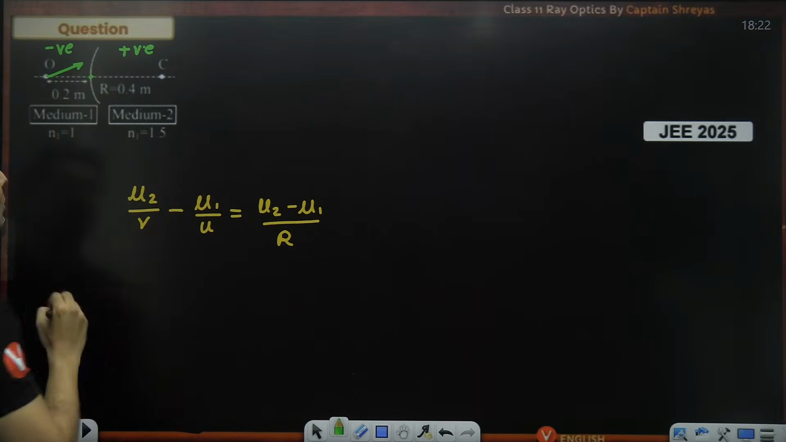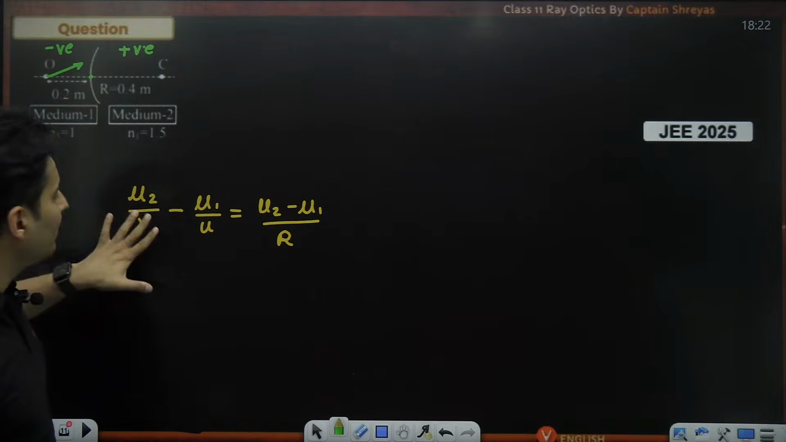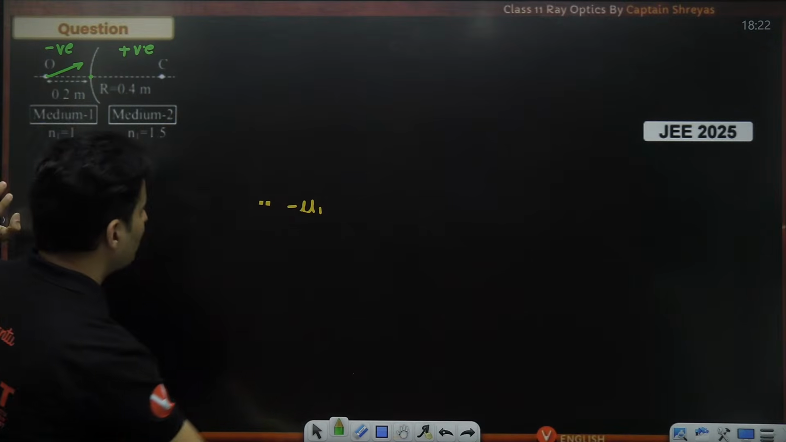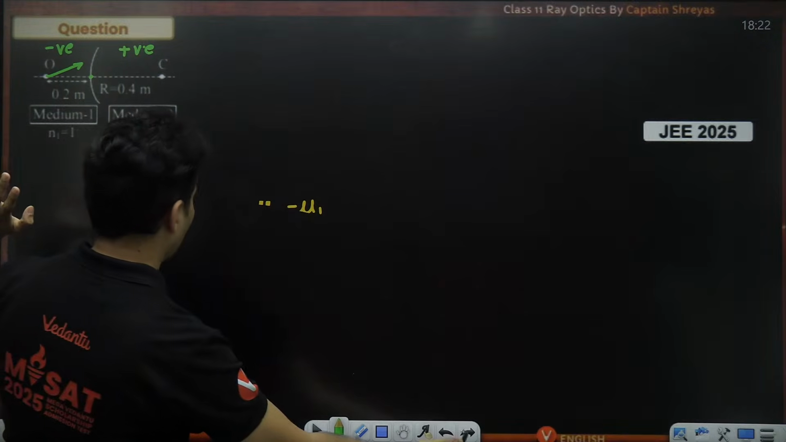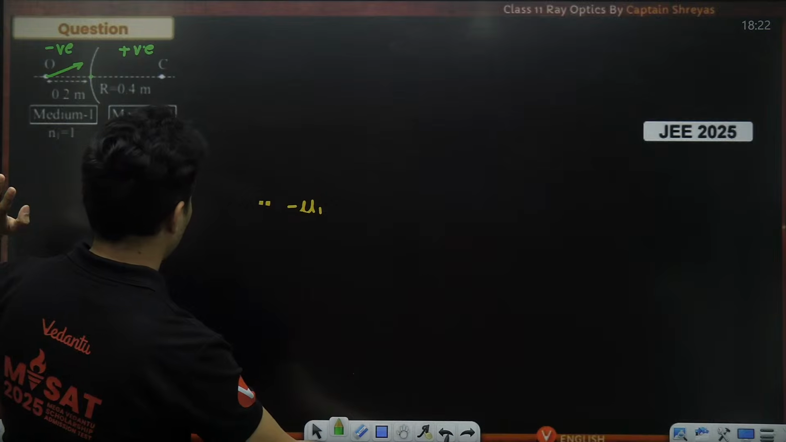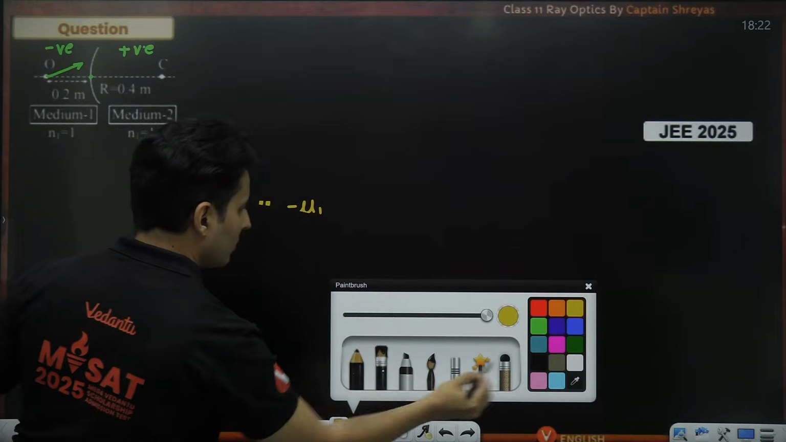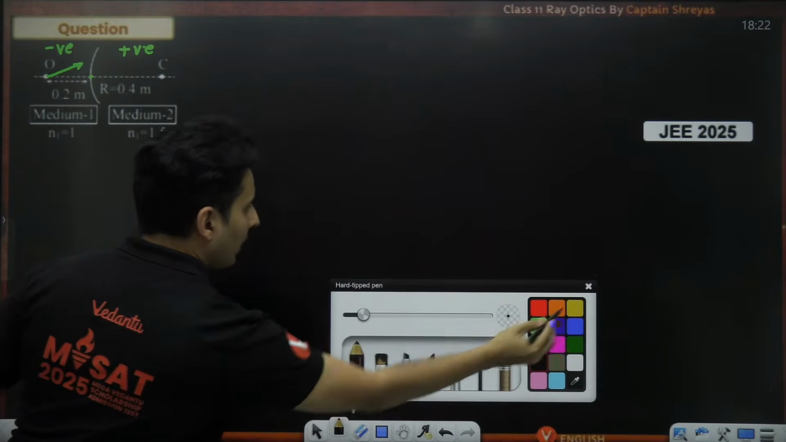So what is mu2? Mu2 is basically that medium or the refractive index where the refracted rays will be present. Okay, I'll have to redo it again. So sorry. My hand touched the board.